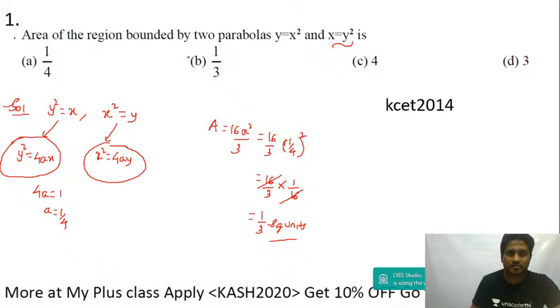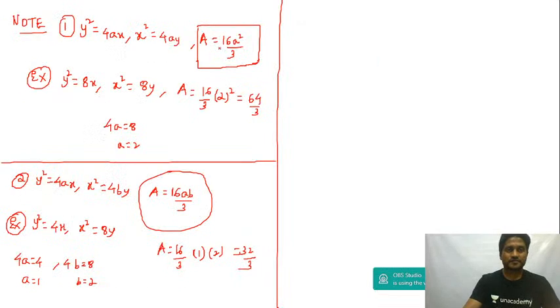Okay, that's the answer, guys. 1 by 3 square units. Answer is option B. Okay, let's move to the next question.